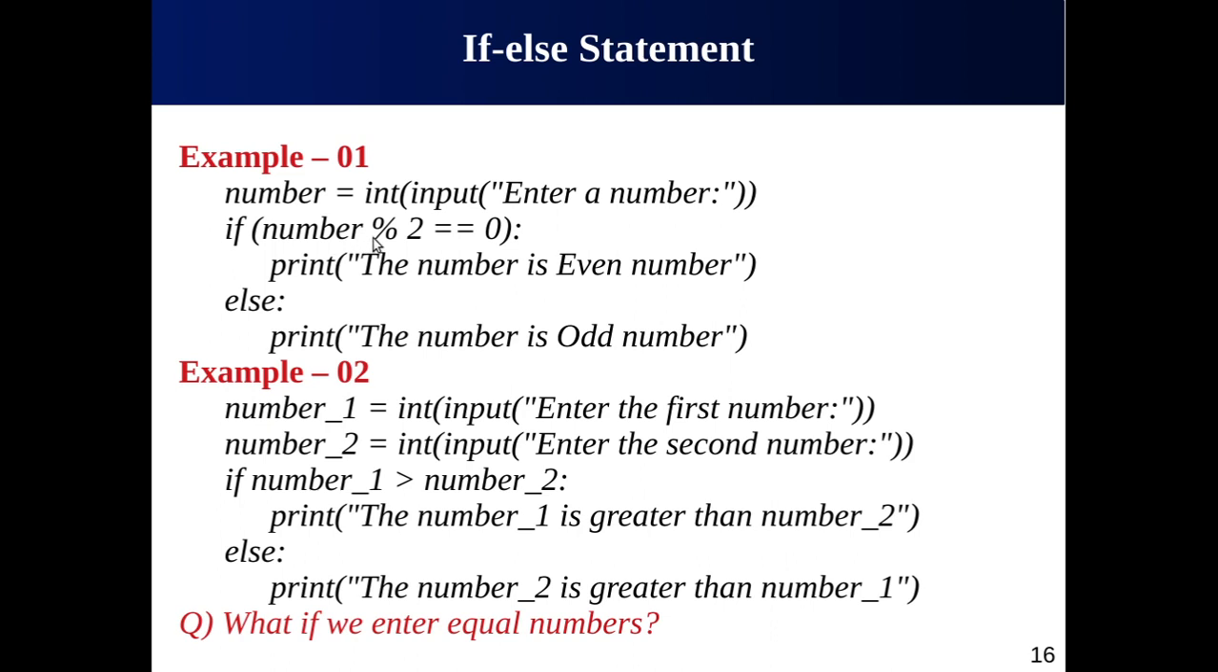So 9 will be divided by 2. In this case, we get a remainder of 1. Is 1 equal to 0? No, the condition is false. If the condition is false, then this statement will not be executed. You have to move to the next statement, that is else. The else part will be executed. It will print that the number entered by the user is an odd number.